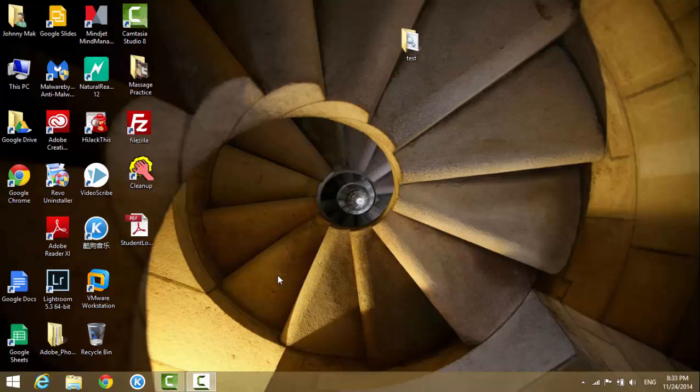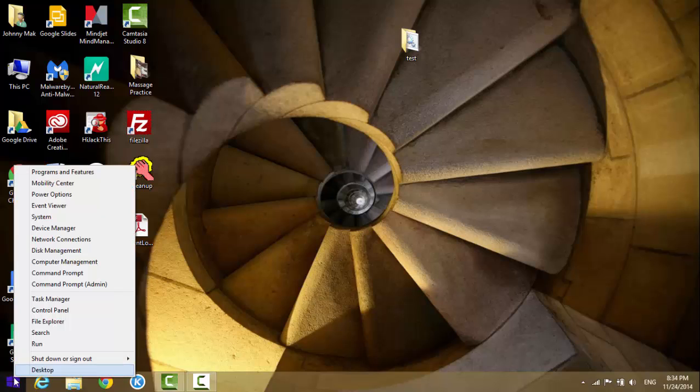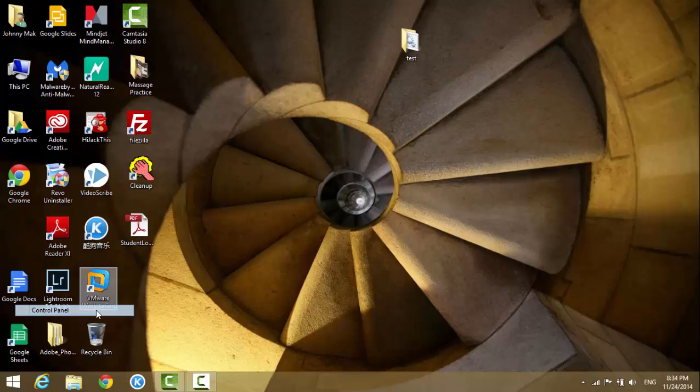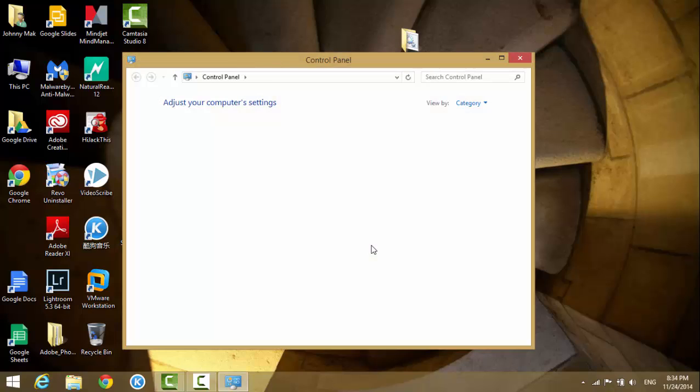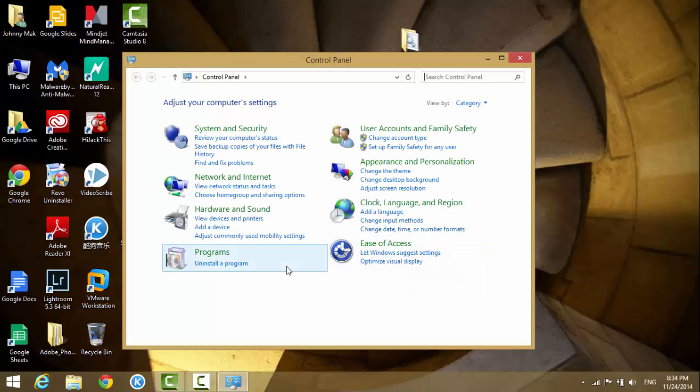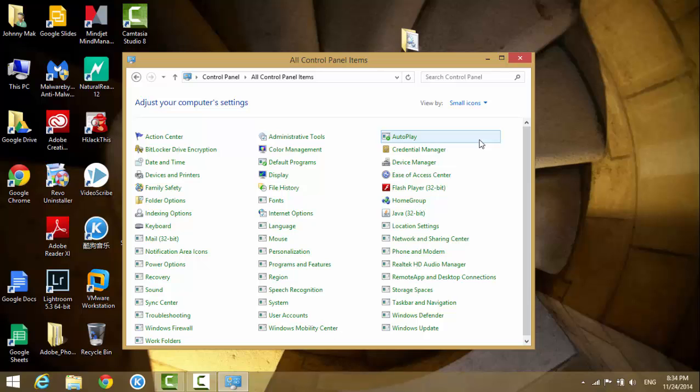If you have the same problem using a laptop with a dock, where you have no problem with the laptop itself, but when you put it in the dock there is no sound, then you need to go into the Control Panel. I'm using Windows 8.1 now, so I'm going to right click my Start button here, go to Control Panel, and then go to Sound, open Sound.